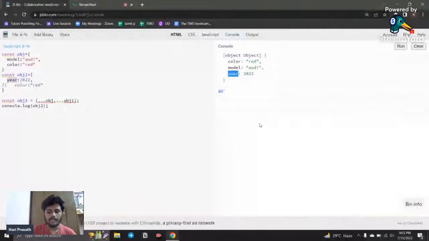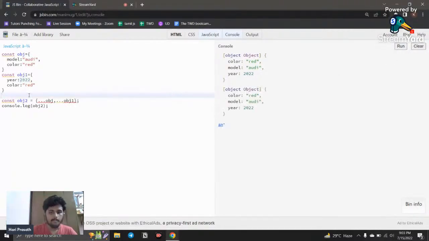Okay, so now I'm going to share another thing. Here you can see you have the same property color. Here I don't have the same property color, but if I add the color here, then what will happen? So I'm copying two objects, I'm merging the two into a single object. That is what I'm doing. If the same property exists in both objects, what would happen? If I run this, you can see the color, instead of red, I'm just going to say blue. If I run this, you can see the color red is changed into blue.